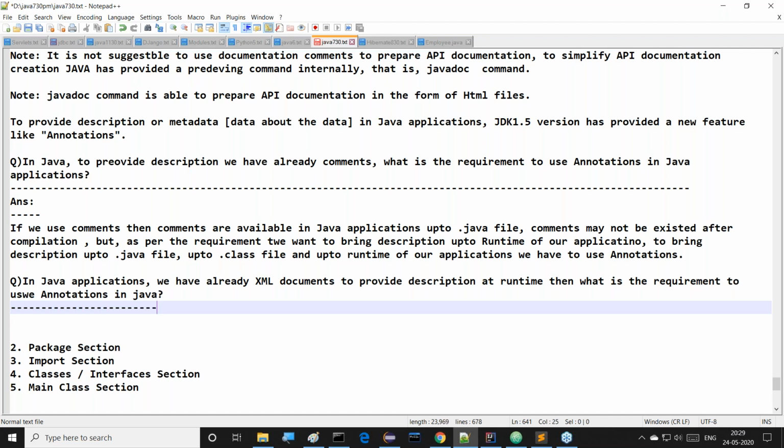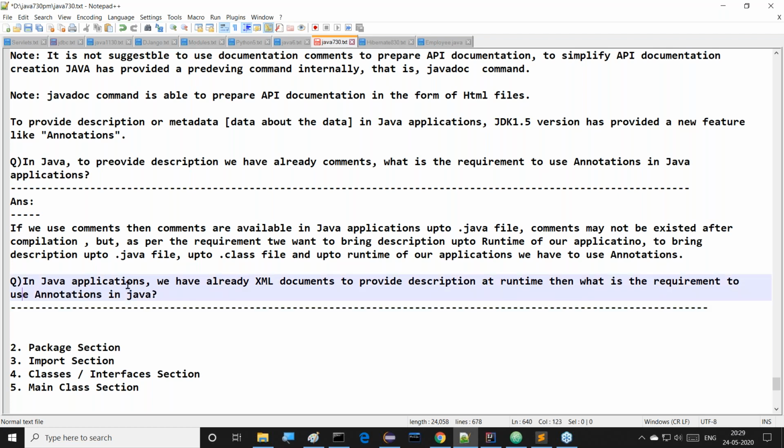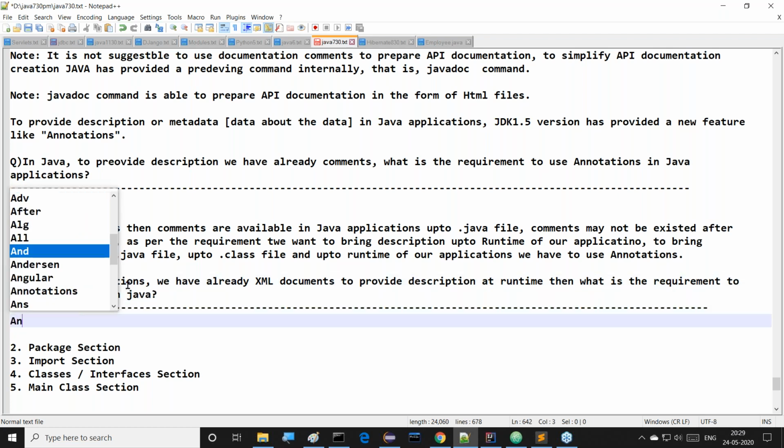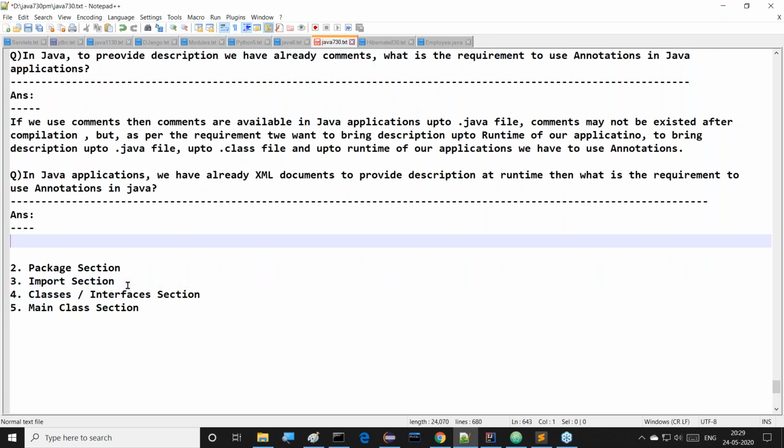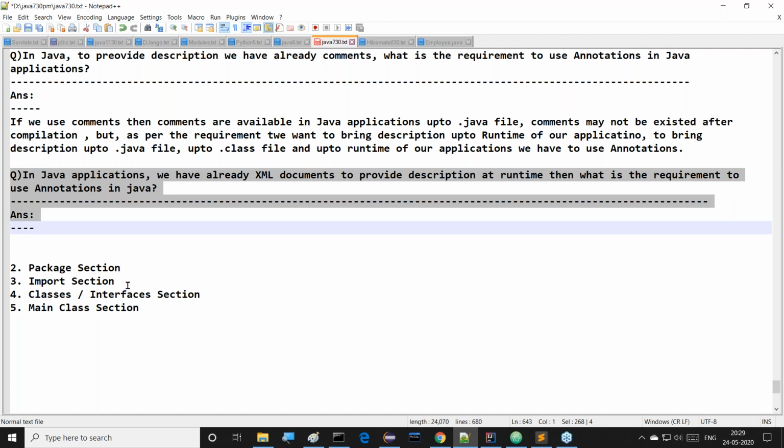Again, this question will come. Already we have XML documents to provide this description at runtime. Then what is the requirement to provide annotations in our applications? That's the point here. All of you have to know this clearly. In Java applications, we already have XML documents to provide description at runtime. Then what is the requirement to use annotations in Java?